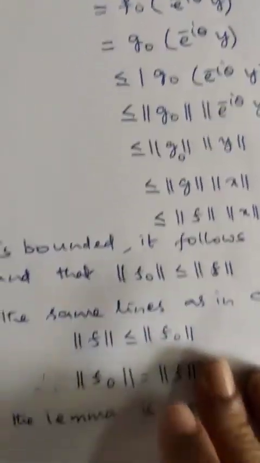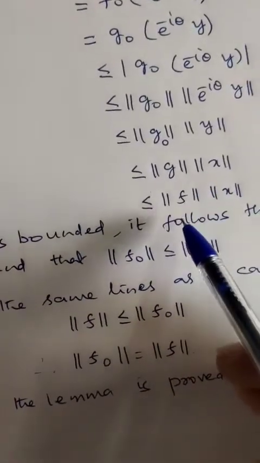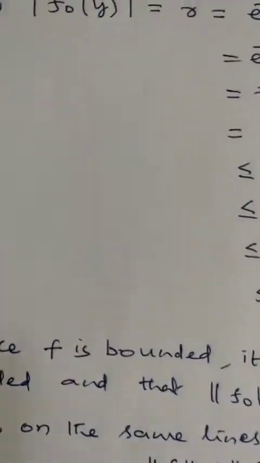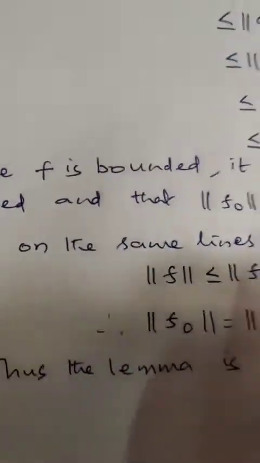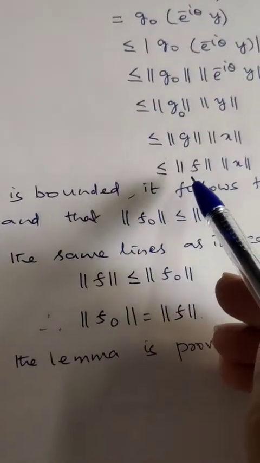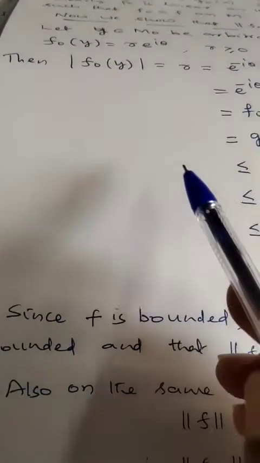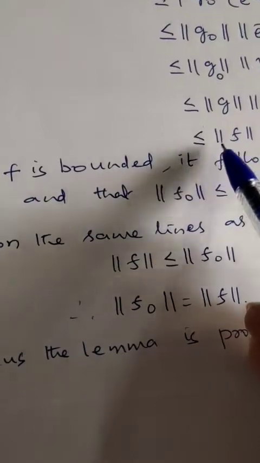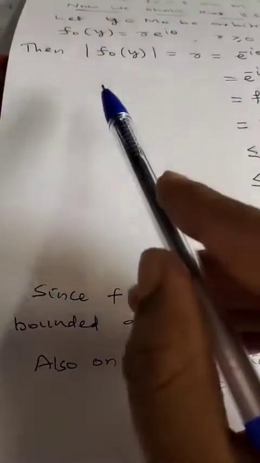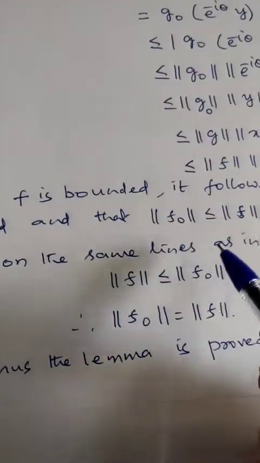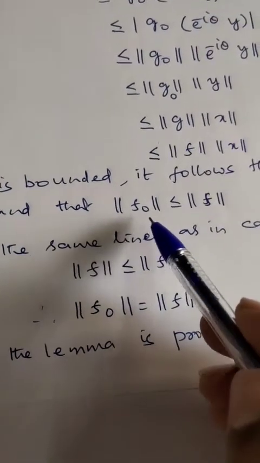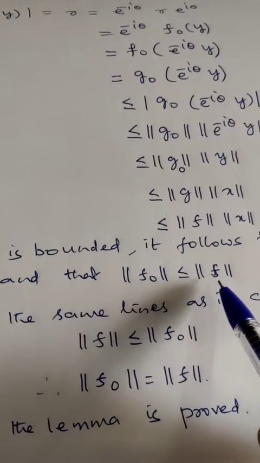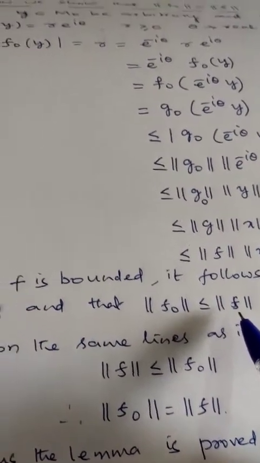So, into norm of x. Now f is bounded, therefore we can say that g is also bounded. Since f is bounded, f naught is also bounded. Therefore, f naught is a linear functional and norm of f naught is definitely less than or equal to norm of f.